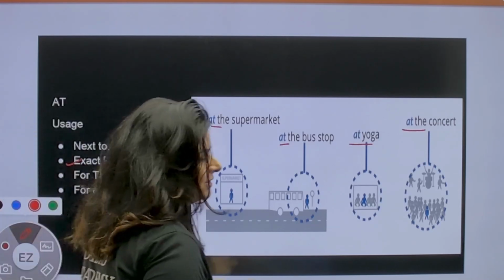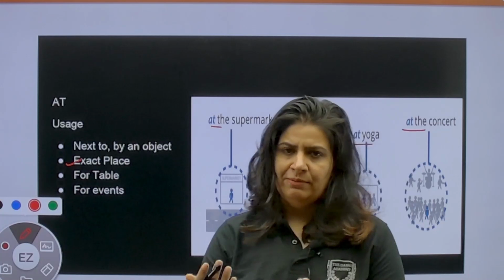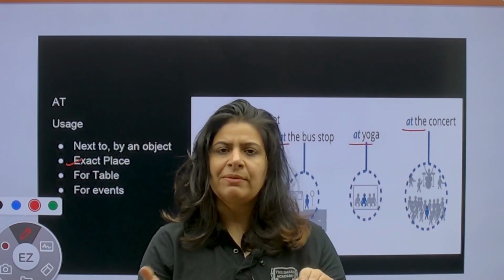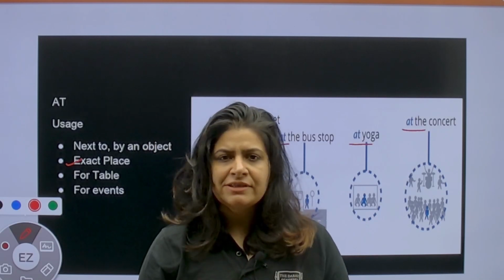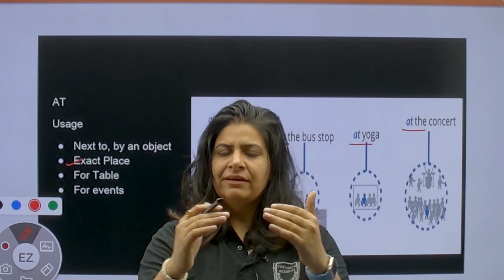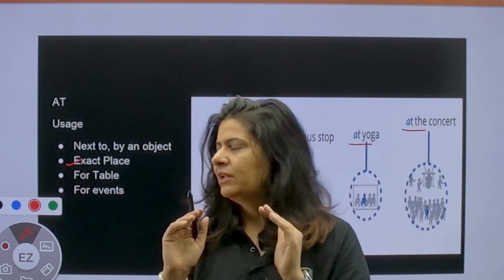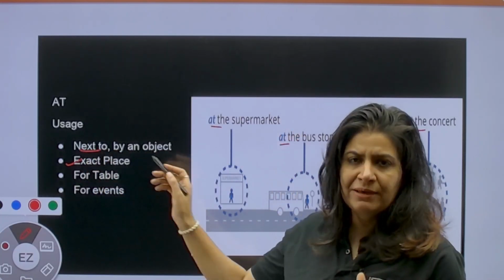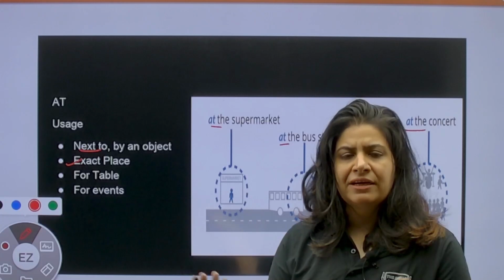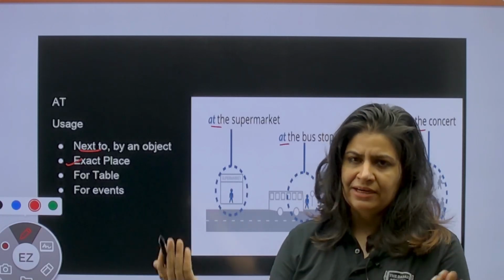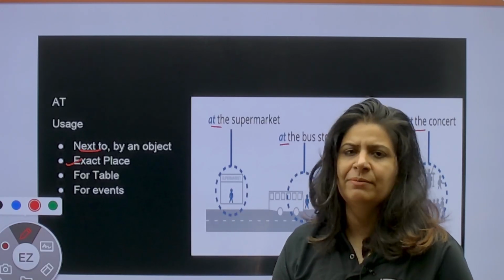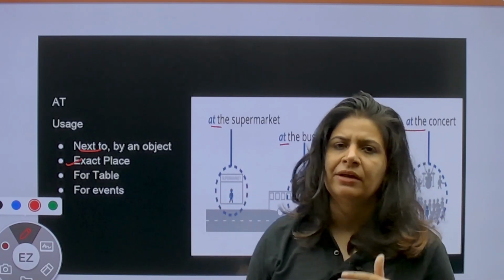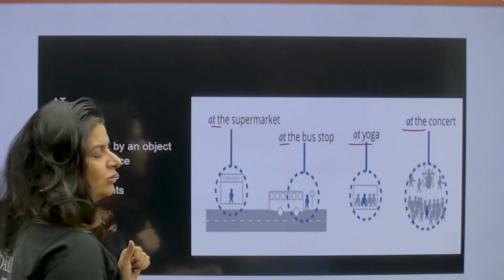Okay, for the table, theek hai? We sat at the table. We cannot say we sat on the table. When you say on the table, it means you climbed on top of the table and sat. But we never sit on the table. We sit at the side of the table. That's why it is written next to or by an object. So for the table, we say we sat at the table, or the guests sat at the table. That means they sat around the table on chairs, not on the table. So this is also the use of preposition at.